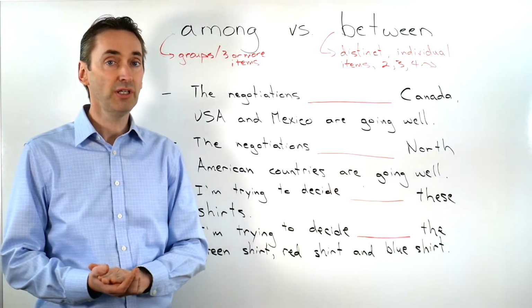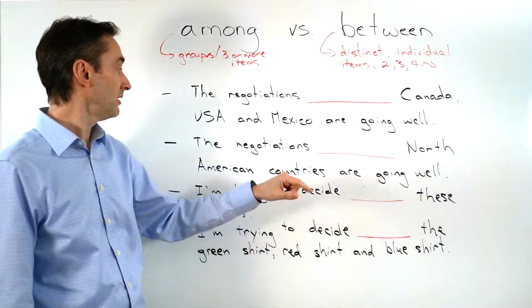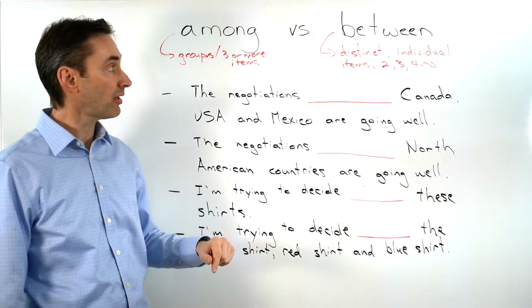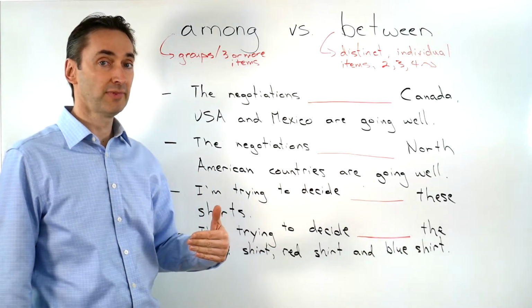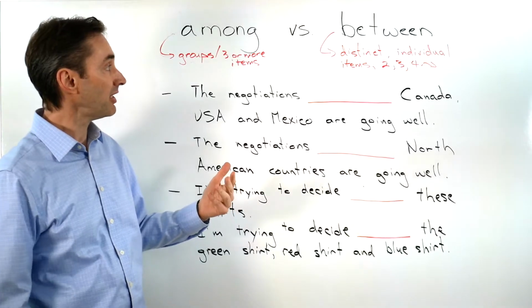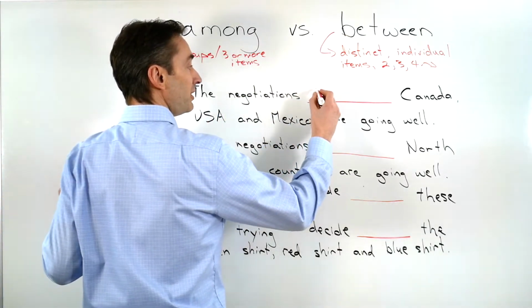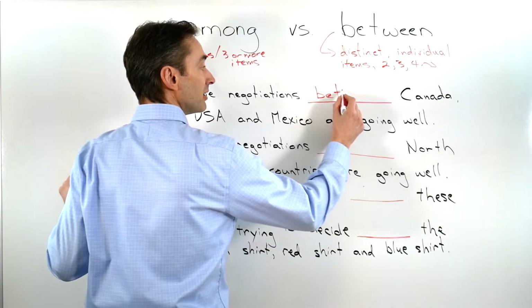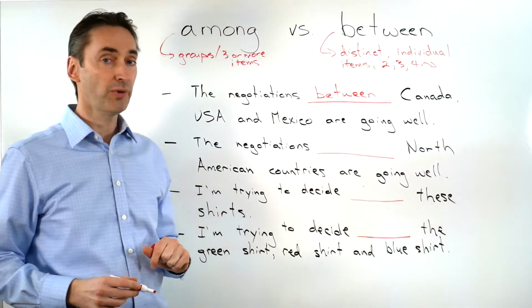The negotiations between Canada, USA, and Mexico are going well. What do we use in the first sentence? We can see that Canada, USA, and Mexico are individual items and they've been described. They're distinct. In that case, we want to use between. Negotiations between Canada, USA, and Mexico are going well.